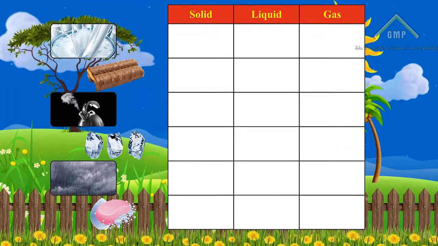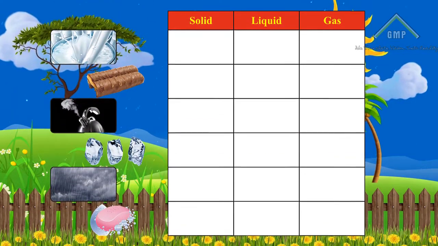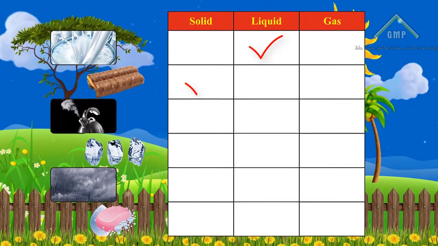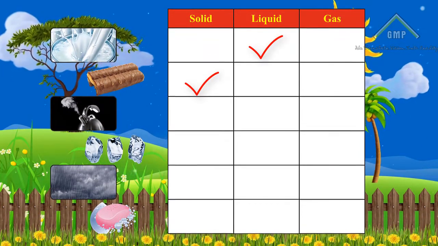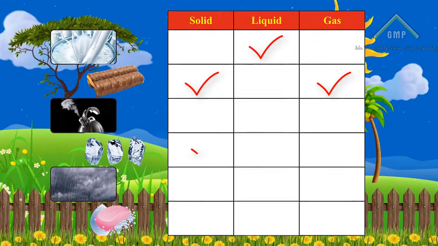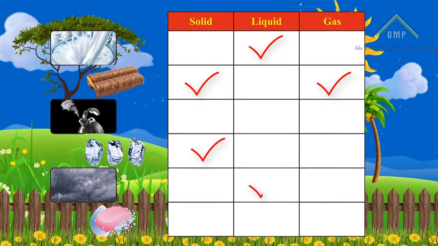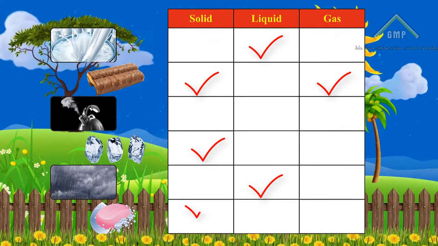Tick the correct state of matter. Number 1 liquid. Number 2 solid. Number 3 gas. Number 4 solid. Number 5 liquid. Number 6 solid.